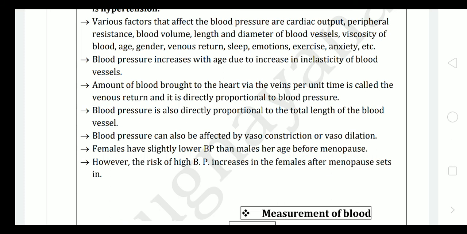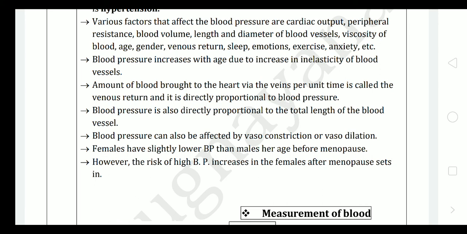Blood pressure increases with age due to increasing inelasticity of the blood vessels. As the muscles get harder and the inelasticity of the blood vessels increases, blood pressure also increases. The amount of blood brought to the heart via veins per unit time is called the venous return, and it is directly proportional to the blood pressure. Blood pressure is also directly proportional to the total length of the blood vessel.